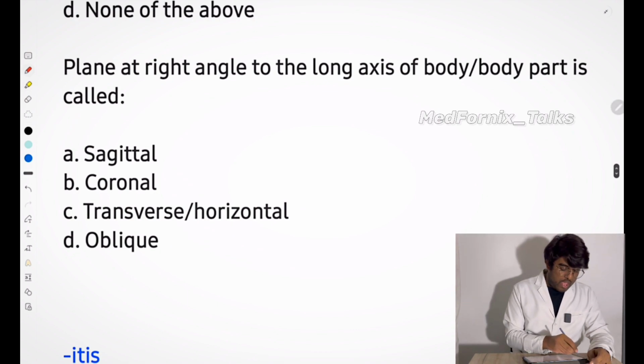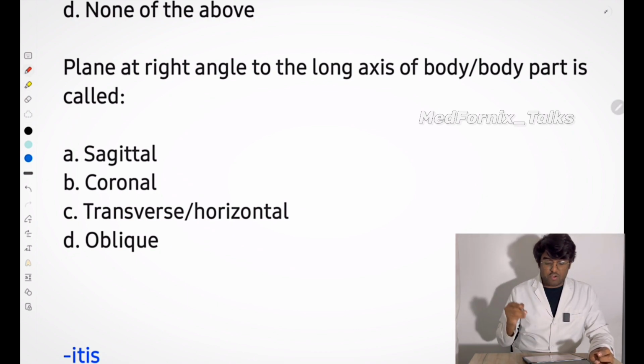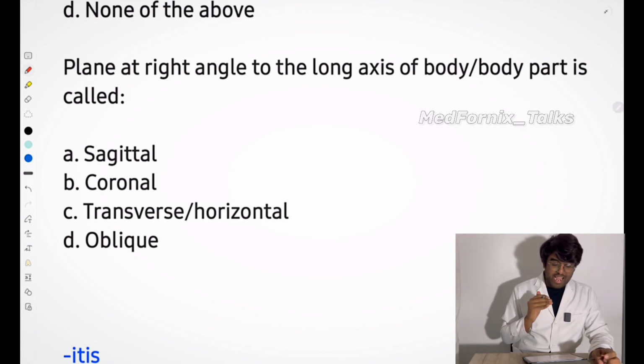The next one. Plane at a right angle to the long axis of body or body part is. Plane at a right angle to the long axis of the body.